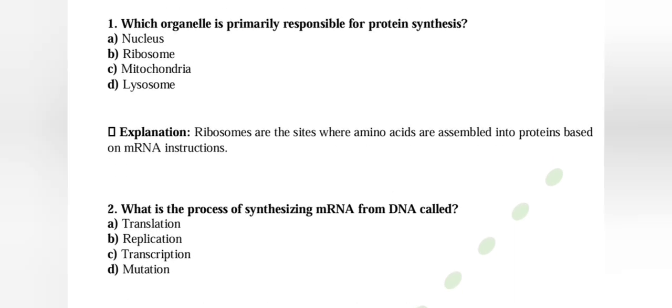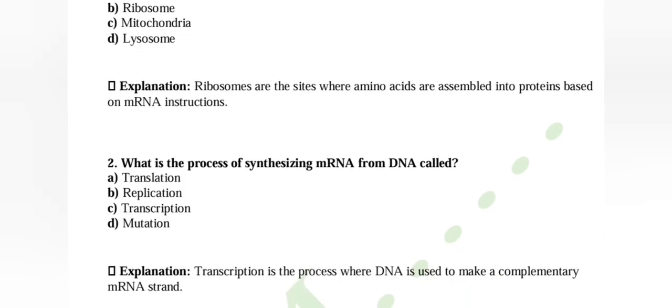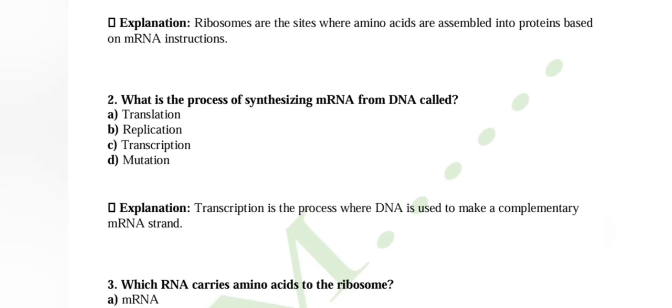Question number 2. What is the process of synthesizing mRNA from DNA? So the formation of mRNA from DNA is known as transcription. So basically you are transcribing the information from DNA in the form of mRNA. Transcription is a process where DNA is used to make a complementary mRNA strand.